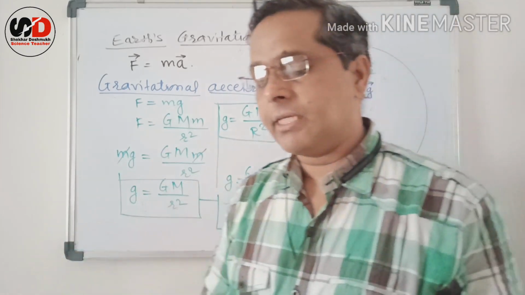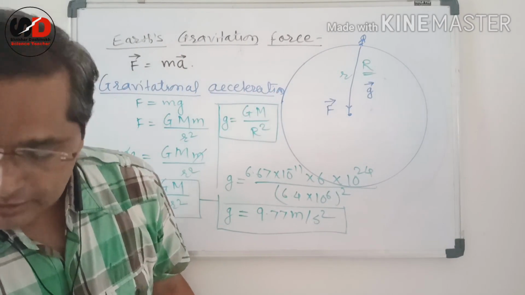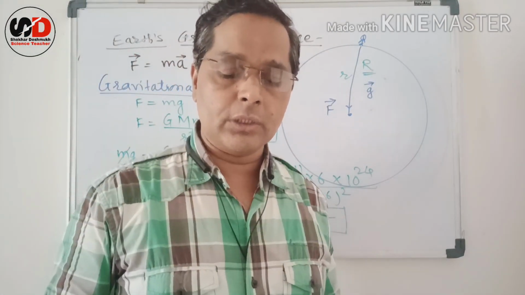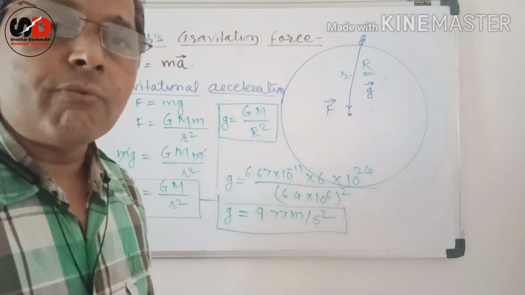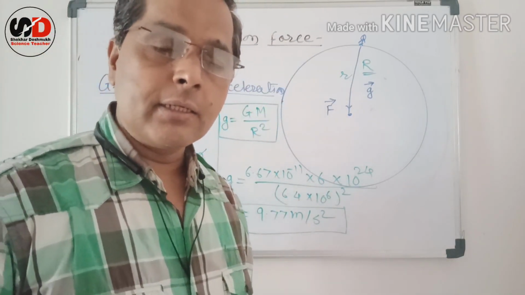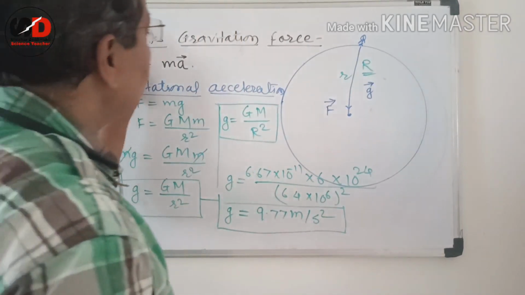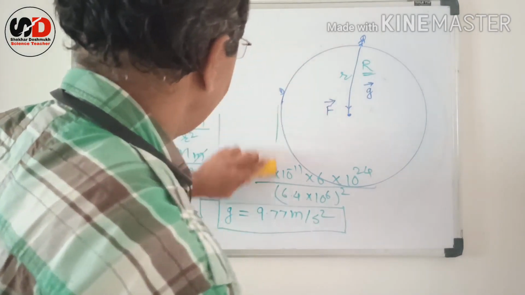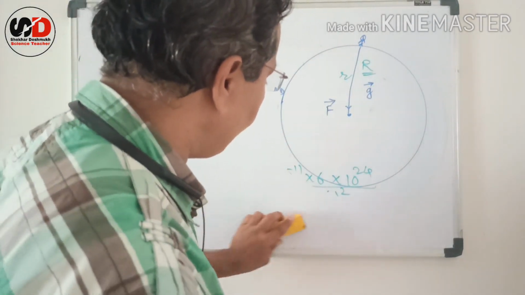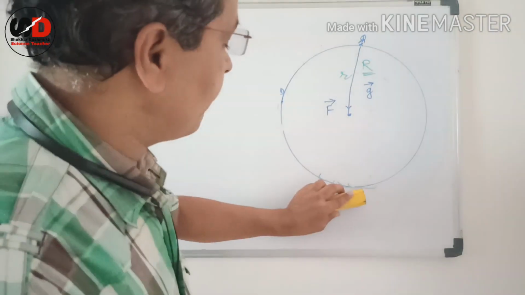So this gravitational acceleration doesn't depend on the mass of the object, and it is not a universal constant. Let us see how it varies then. Different factors affect the value of gravitational acceleration, which we are going to see.